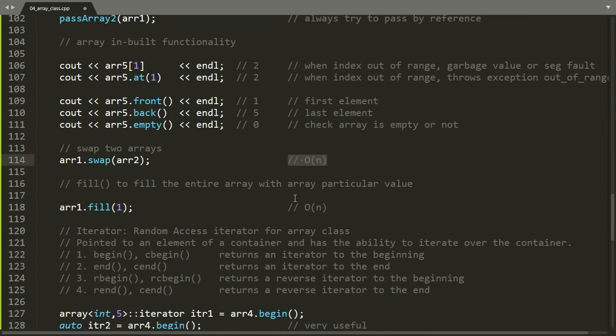Next is the fill member function. By using fill, we can fill the entire array with a particular value. Like here, I am filling the entire array1 with the value 1.